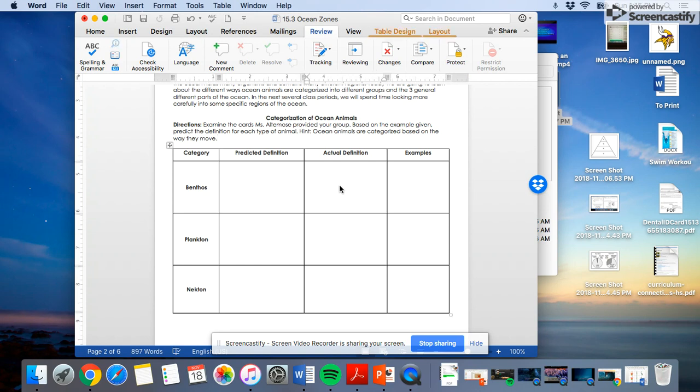Okay, so hopefully you pushed play, or you've now discussed and you've already filled out this entire column, and I'm going to give you the actual definition. So benthos, we saw that benthos was Patrick. Patrick is a starfish, and so we're going to write starfish here. Benthos are what are called bottom dwellers.